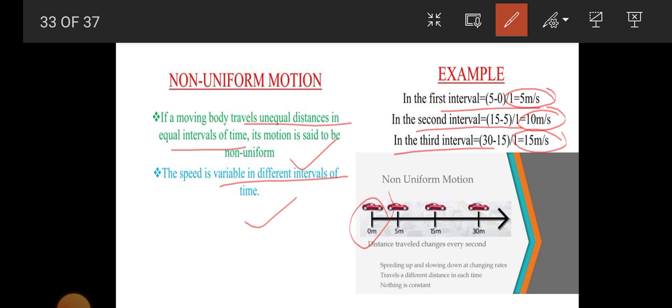Now see, 0 minute here, 5 minutes here, then 15 minutes. So non-uniform motion is when unequal distance is covered in equal interval of time. After 5 seconds 5 meter, after 10 seconds 10 meter.